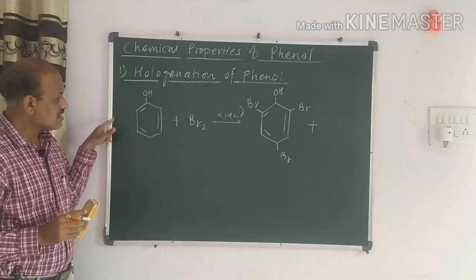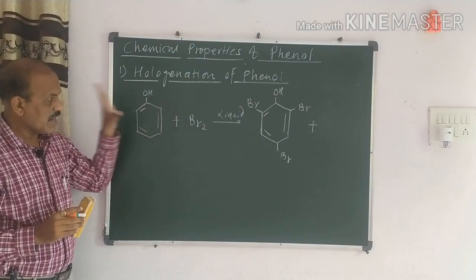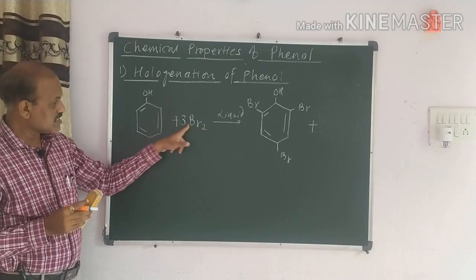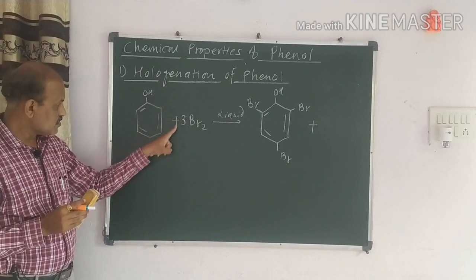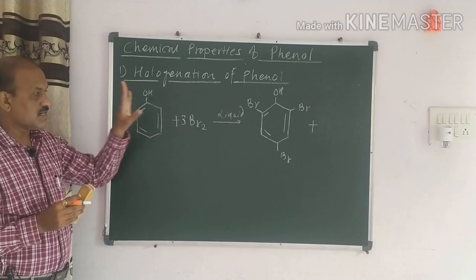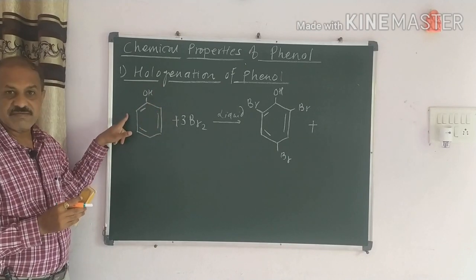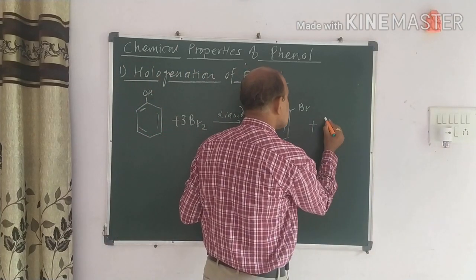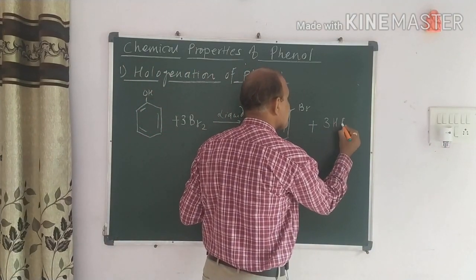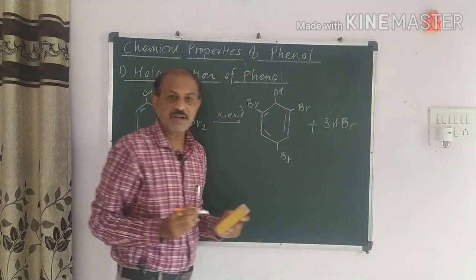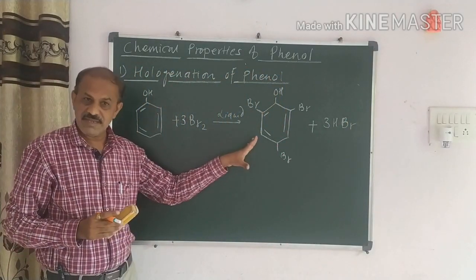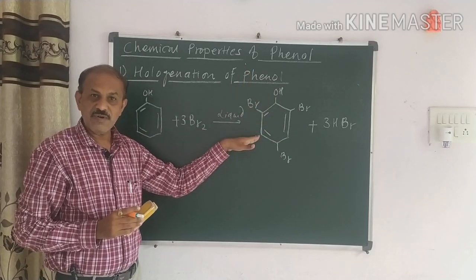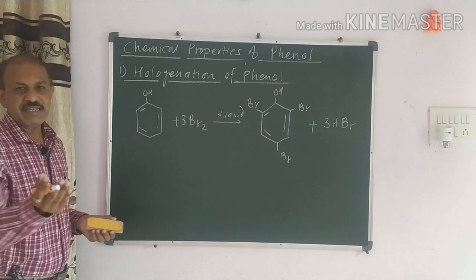What happened here? Here 3 hydrogen atoms are replaced by 3 bromine. So for balancing the reaction, I have taken here 3 bromine just like this. Now here there is 6 bromine. Out of 6 we use here 3 bromine. Now 3 bromine and the 3 hydrogen which are present in this position are combined, and they give thrice HBr. So this is the first reaction regarding the bromine. It is very easy. So we write easily. This is the 2,4,6 tribromophenol. So it is important.